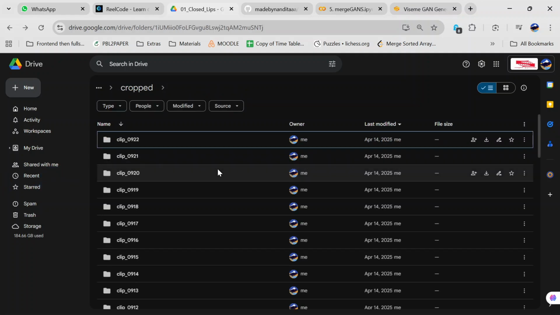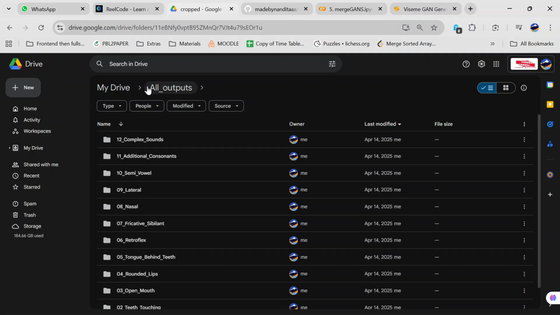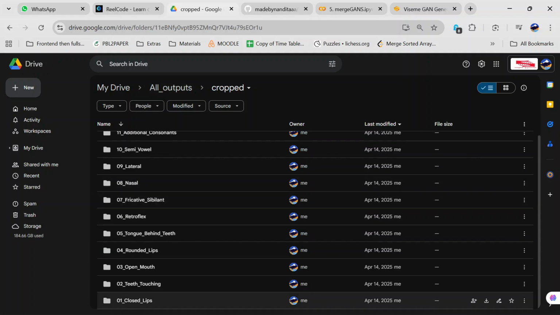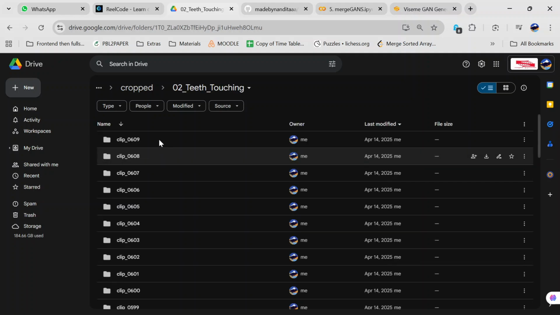My dataset, the TC-rate image dataset, has one person saying about 100 sentences. I divided each sentence into different phoneme-wise parts. If I'm saying hello, I'm Nandita, I would divide that hello into H, and then how H will be spoken, how E will be spoken, how LL will be spoken, and then how O will be spoken. And then I created my data set like that: every phoneme that has closed lip will be saved here. Every phoneme with a teeth-touching kind of lip shape will be stored here.